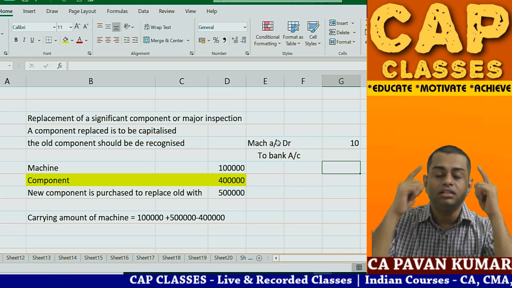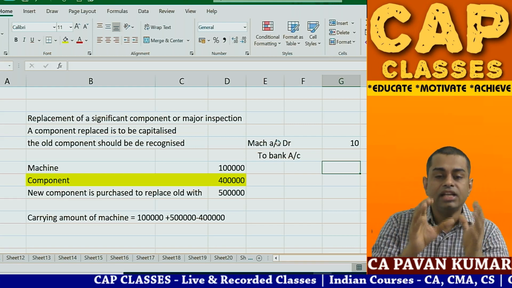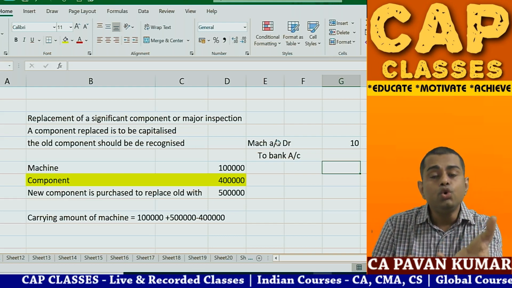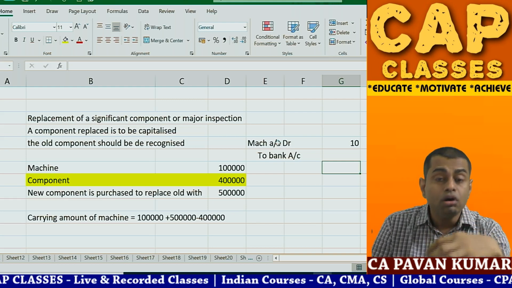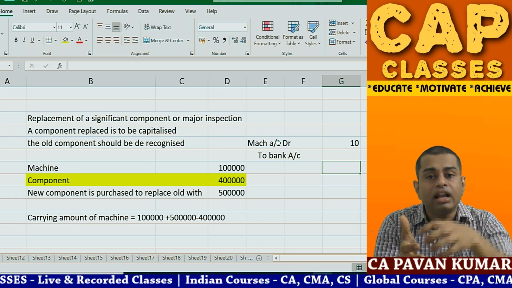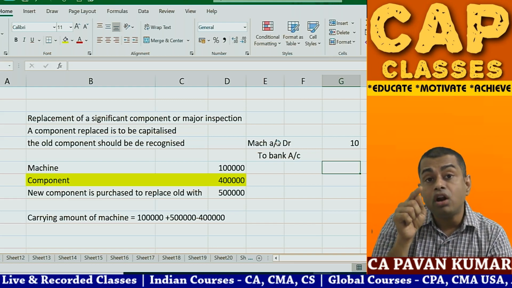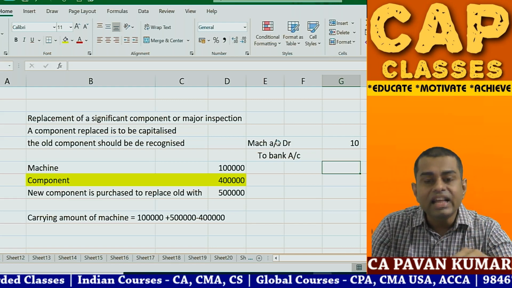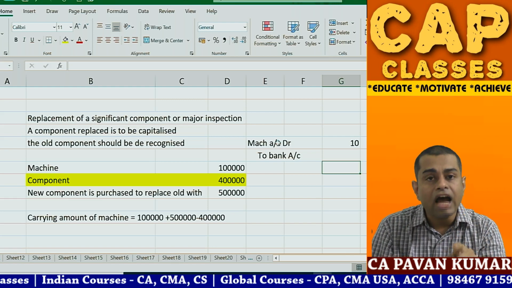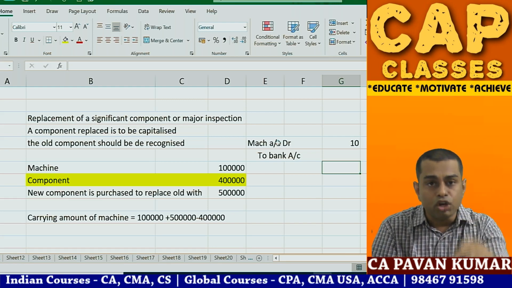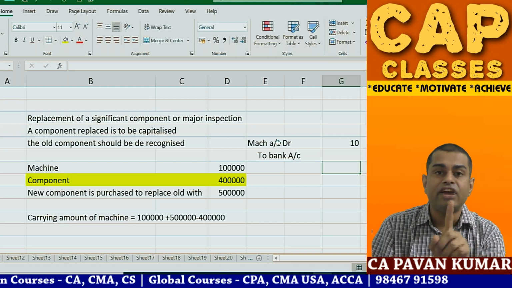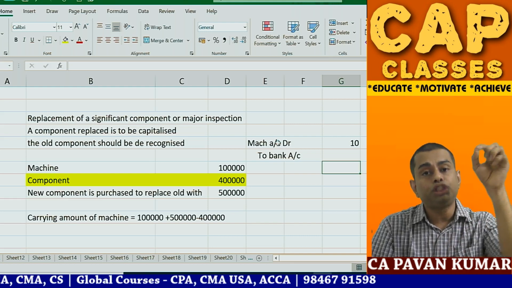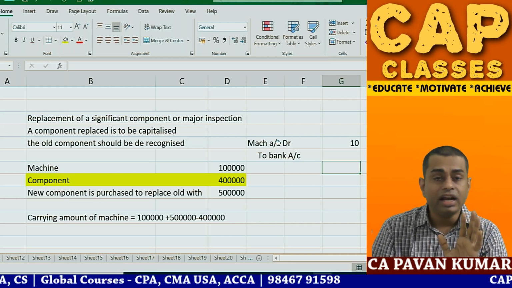What you need to understand is, close your eyes, remember it like this. In case of replacement of a major component or major inspection expenditure, the new component cost or the new inspection should be capitalized, and the unamortized book value of the old component or old inspection should be de-recognized. If you do not have that old component book value in your books, still you need to estimate it, fair value measurement. Still you need to estimate the written down value of the old component, and you should de-recognize it. You understand? You should de-recognize.